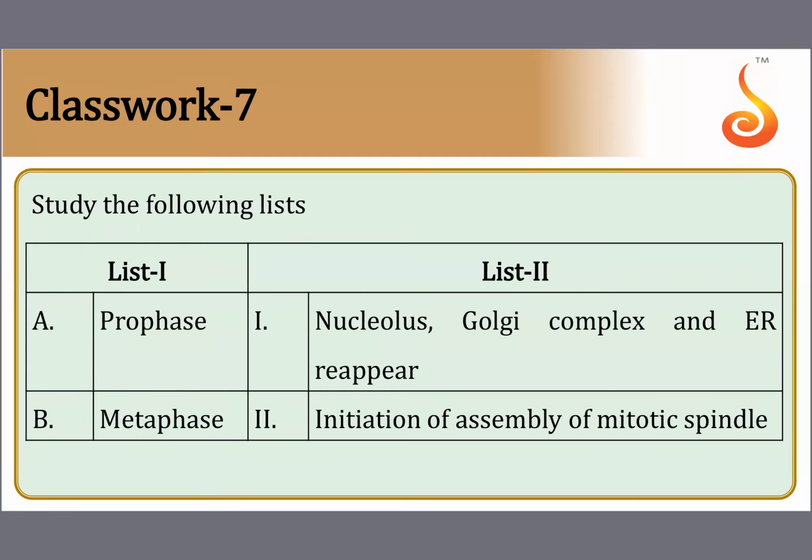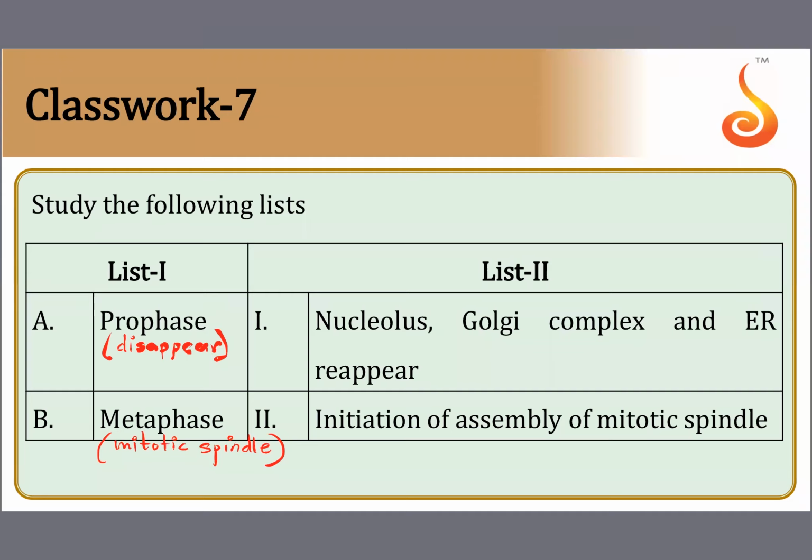Prophase. During prophase, things disappear, children. The nuclear membrane, the nucleolus, the Golgi complex, the endoplasmic reticulum, all of them start disappearing. During metaphase, the spindle fibers are established and the mitotic spindle is fully up and running.